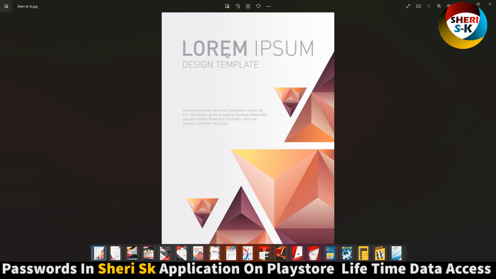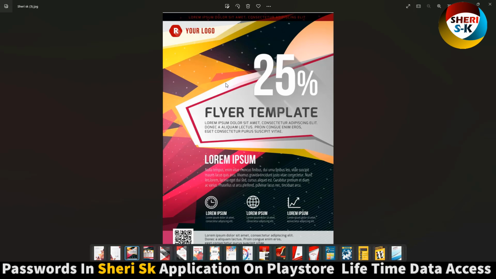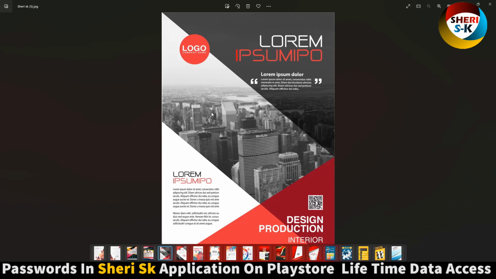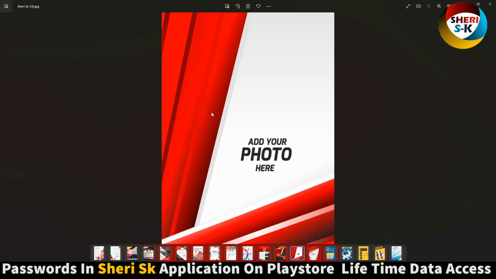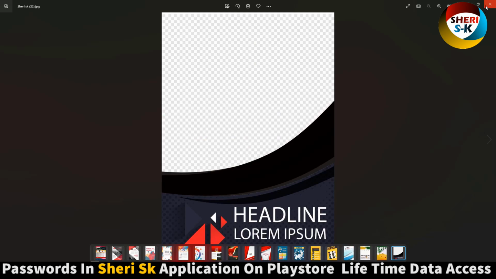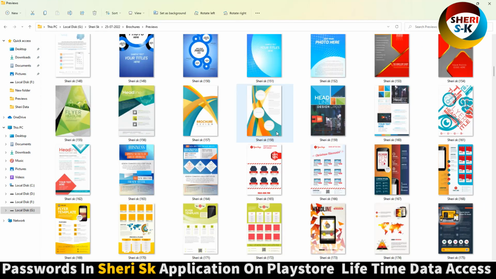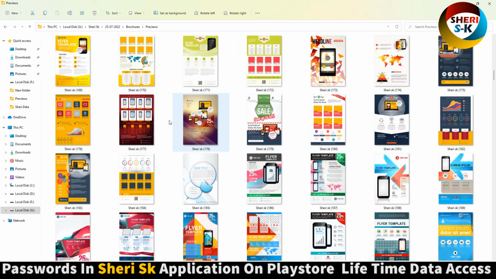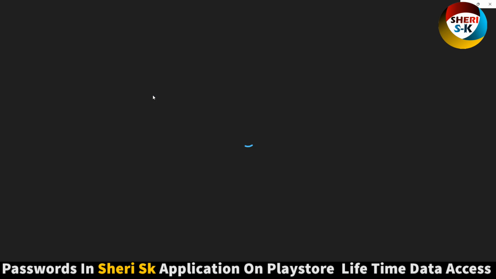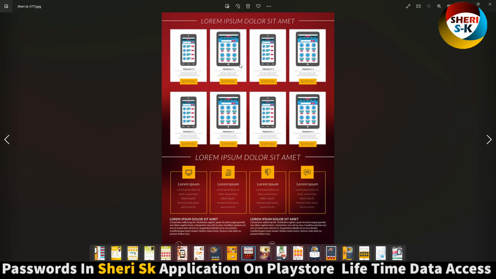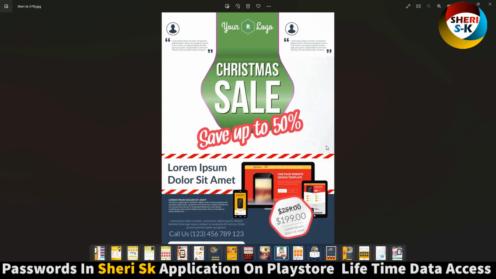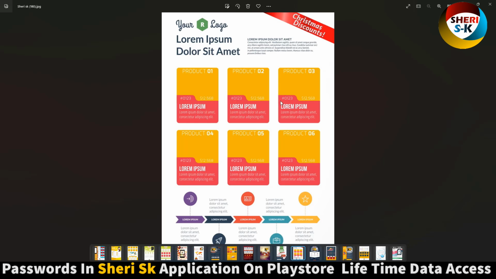Import your own design, write any main heading of yours, and here is the title. Here are flare templates. Okay, wow. Product voucher. So import your product and put your price. Same thing here, 25% off August Christmas sale.